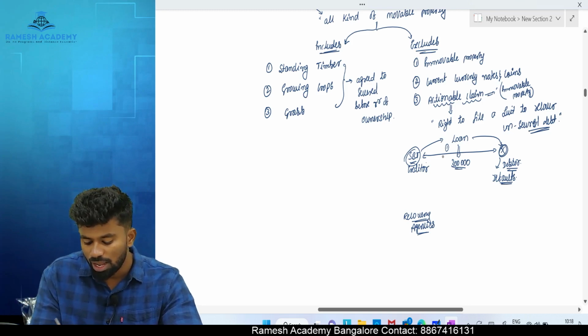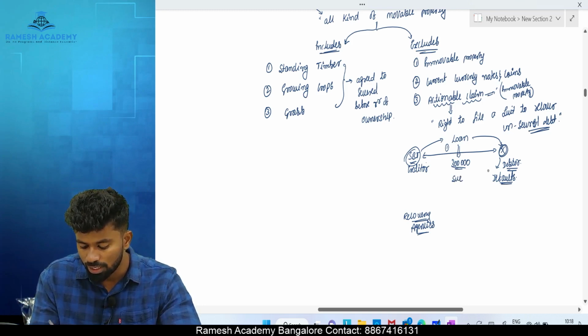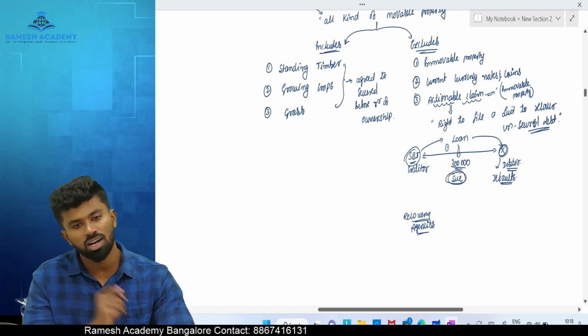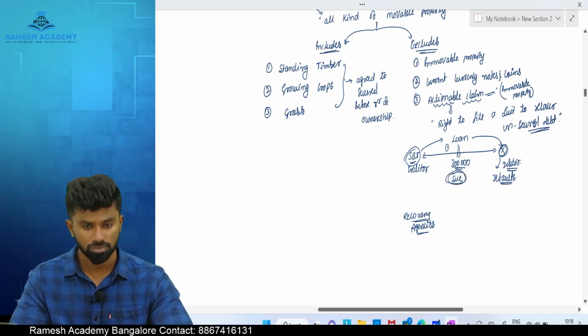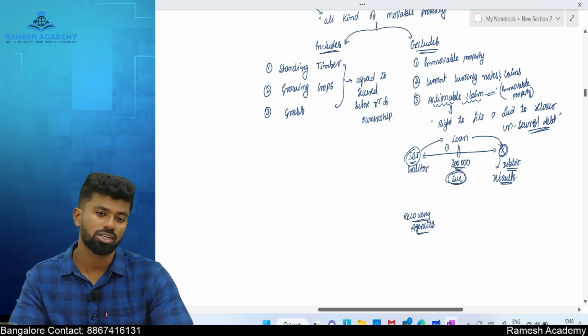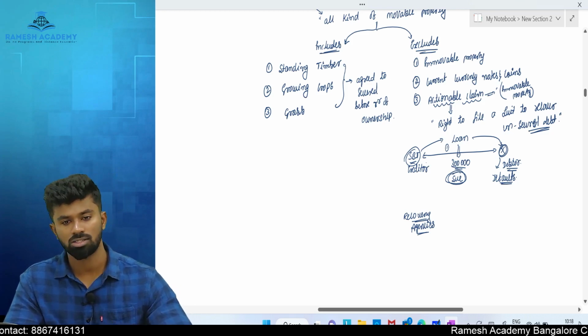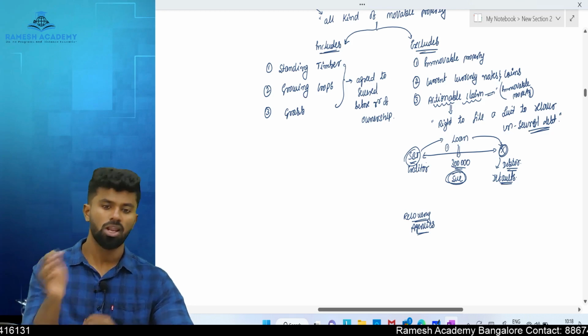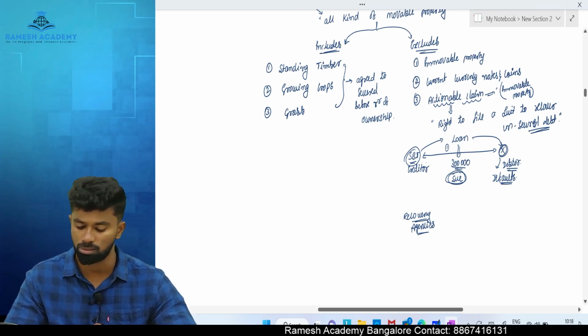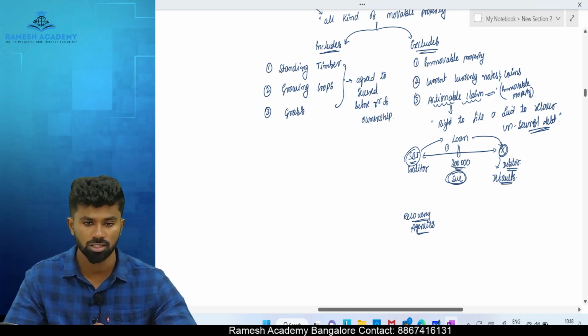Now, SBI has a right to file a suit against Mr. X. This right to file a suit, is it a secured debt or an unsecured debt? Whatever debt was provided by SBI to Mr. X, is it secured or unsecured? The answer is unsecured. Why? Because there is no collateral security for repayment of the loan. There is no security given by Mr. X. So it is unsecured debt.